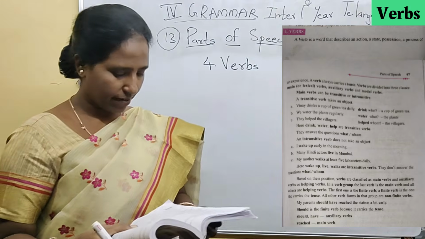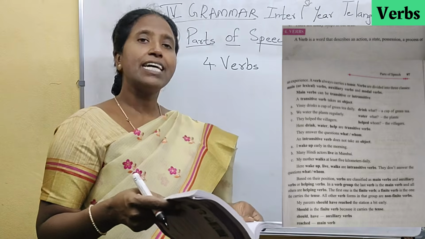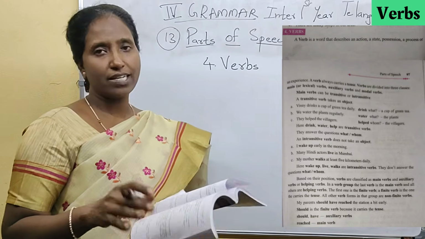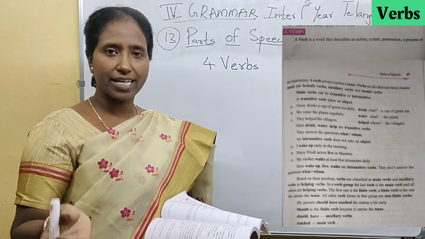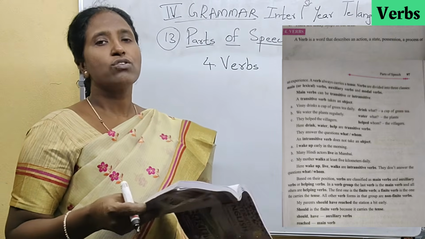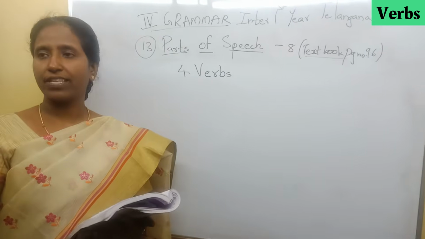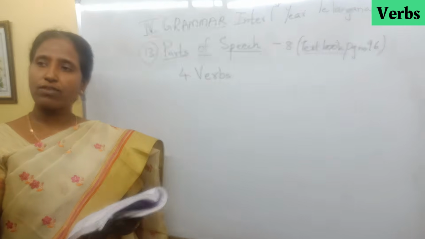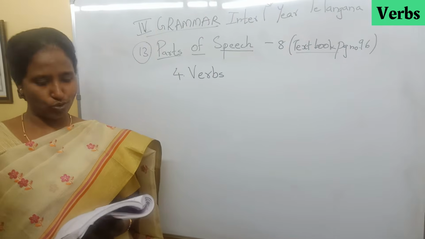Firstly, let's get into the definition. A verb is a word that describes an action, a state, possession, a process or an experience. So generally verb means what is being done. What is the action being done? That is the verb. And then a verb always carries a tense. So whenever you see any action being done, we will understand whether it is happening now or it happened already. So verb always tells about the tense. Tense means time, when that action took place.